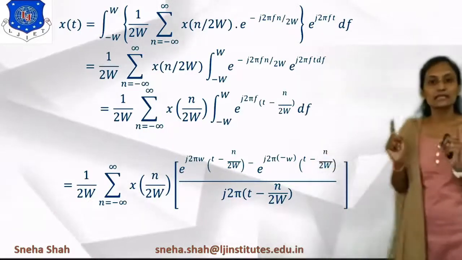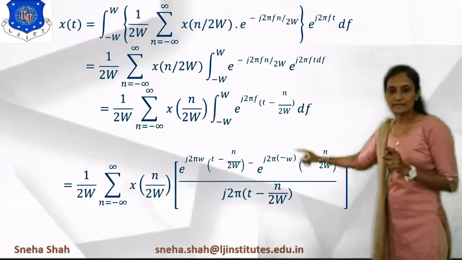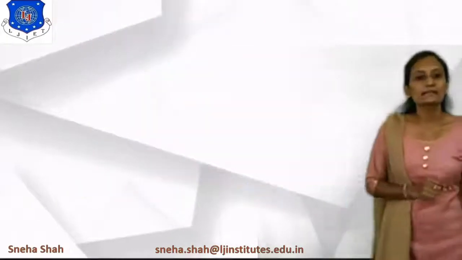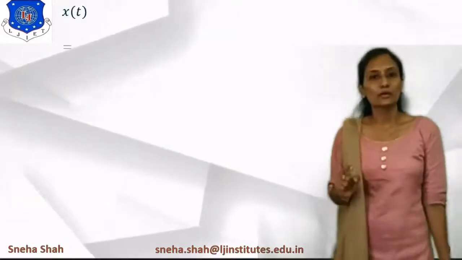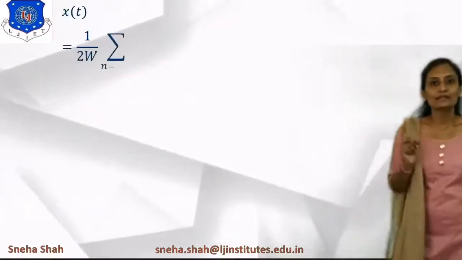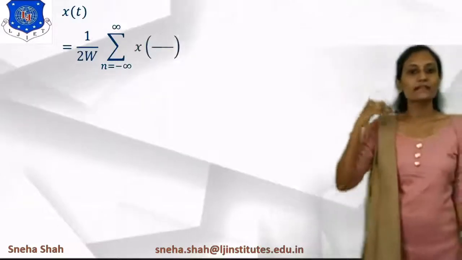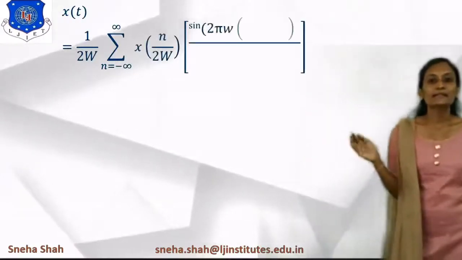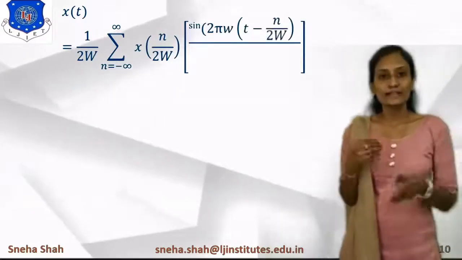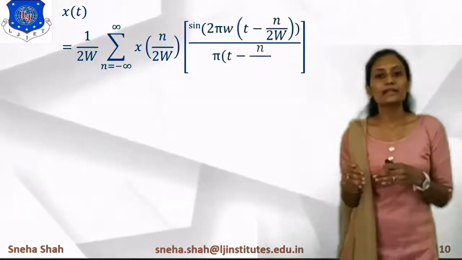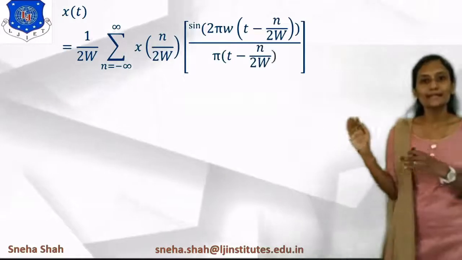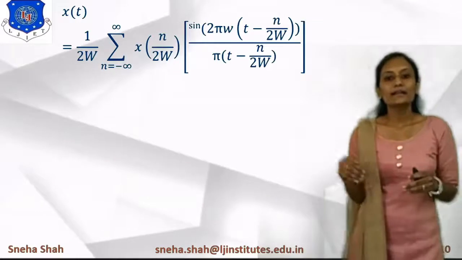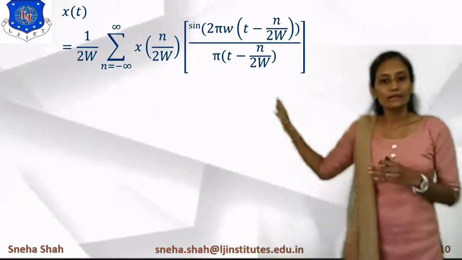So e raised to j theta, all the other terms except this j we will consider as theta, right? So I am writing like this: x of t equals 1 upon 2w, summation n equals minus infinity to infinity, x of n upon 2w, in bracket, represented in terms of sin theta. Now what is the value of theta? The value of theta is 2 pi w in bracket t minus n upon 2w, and the whole divided by pi into t minus n divided by 2w.